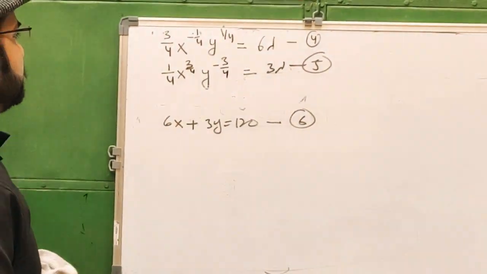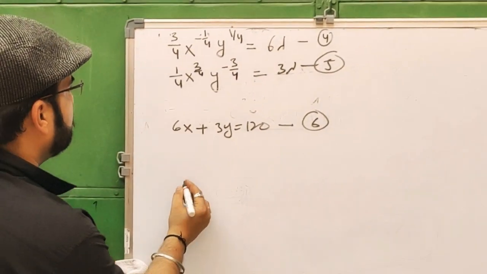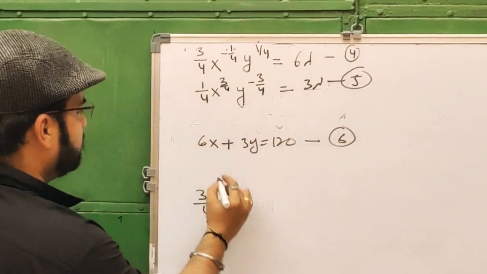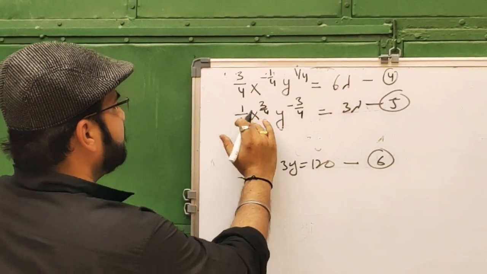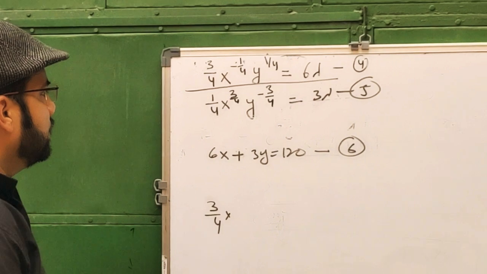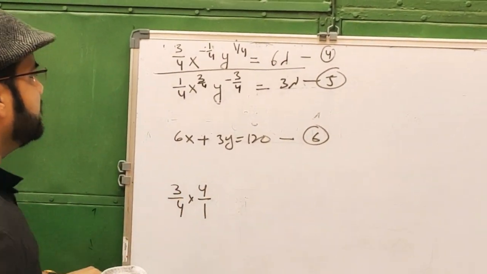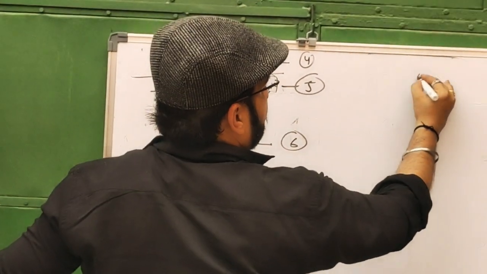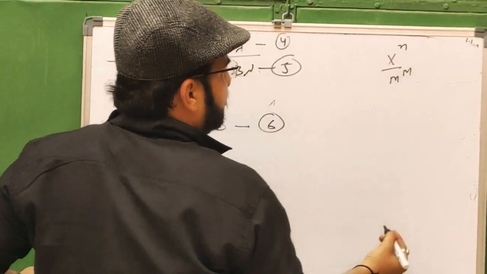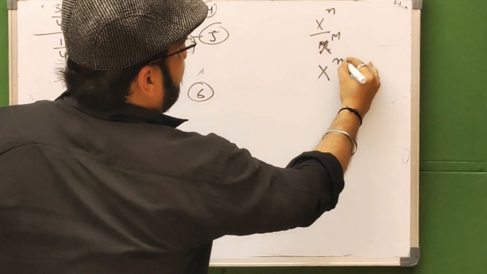Now we will divide equation 4 by equation 5. 3 by 4, if we divide like this, then 1 by 4 will come like this, and x power n by x power m we can write as x power n minus m.